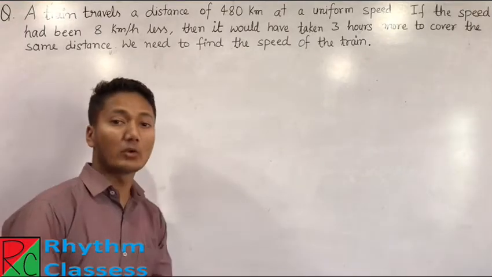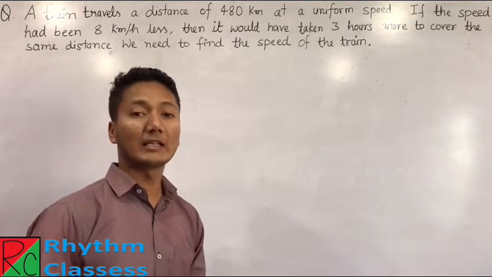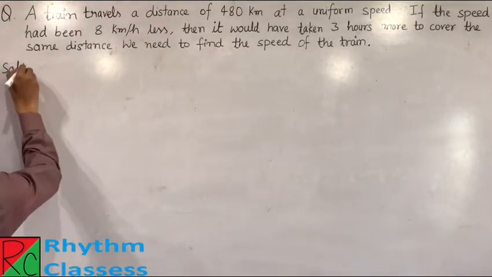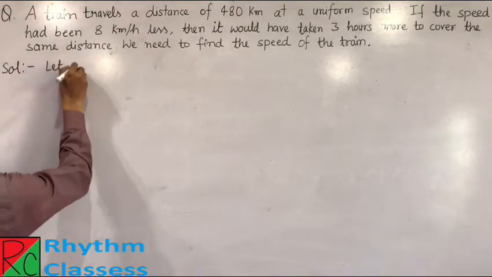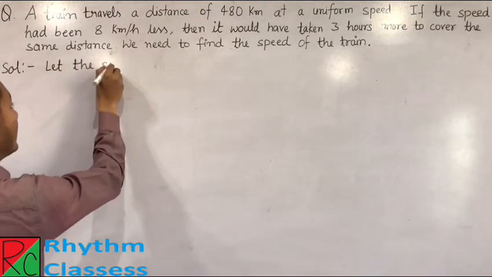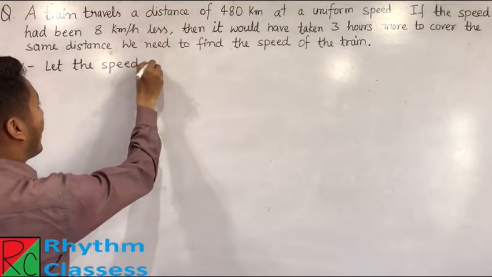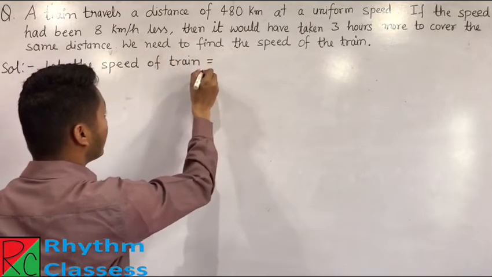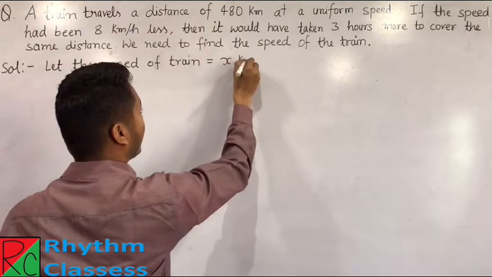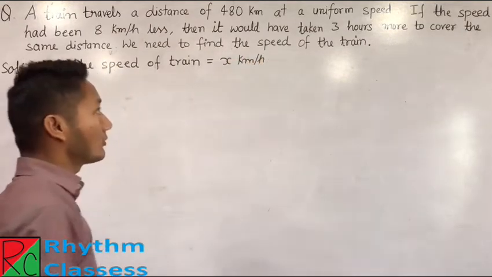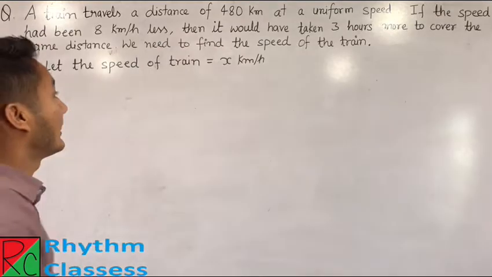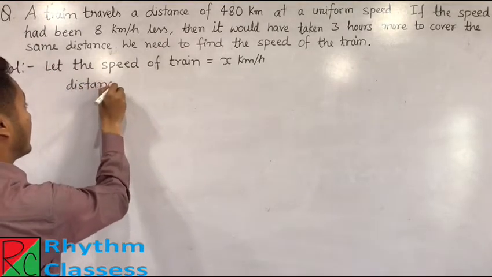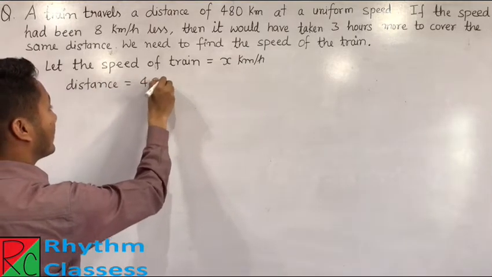Students, in this question, first of all, we need to let the speed of the train. Okay. Now, let's begin the solution. Solution becomes, let the speed of train equals x kilometer per hour. Now, students, we have the distance, that is, distance is equal to 480 kilometer.